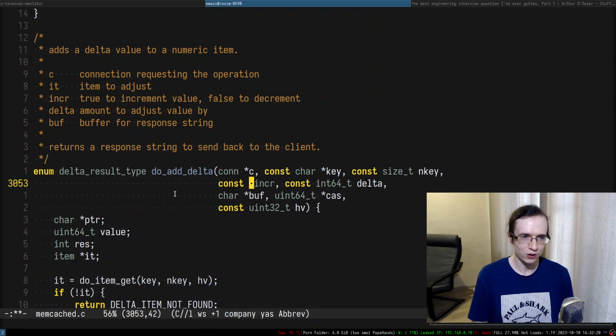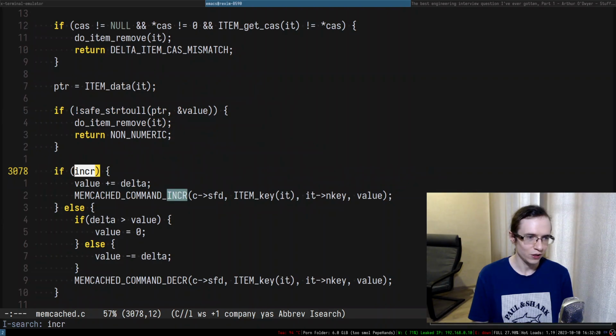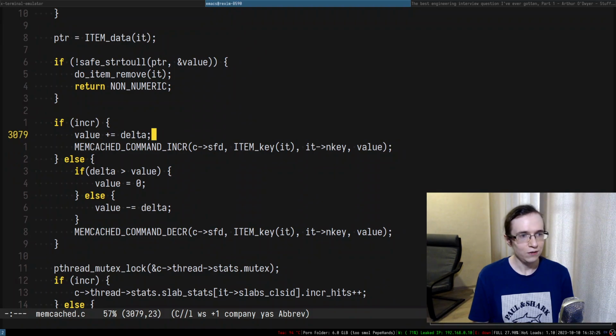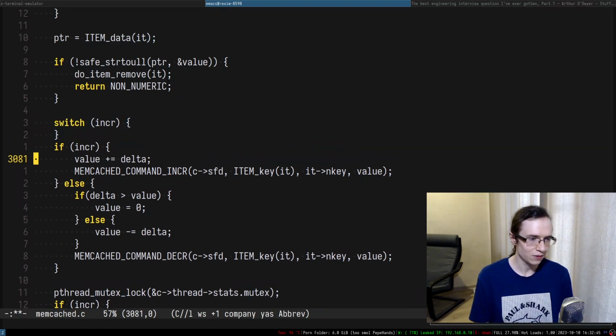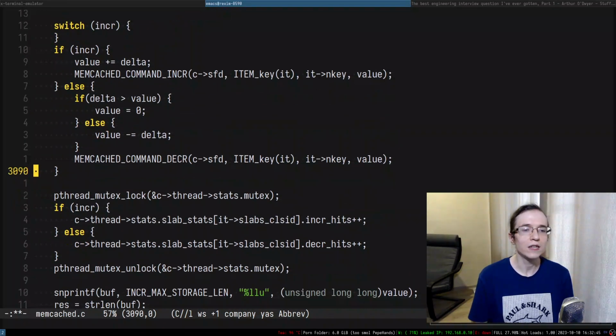So here we actually want to use this as an integer, and if we take a look at the incr, this is basically what is going on in here. If we increment this thing, we just add the value, and then we have the memcached command incr. And then if we have that stuff in here, okay, we can change this to a switch case. And there's two places actually.